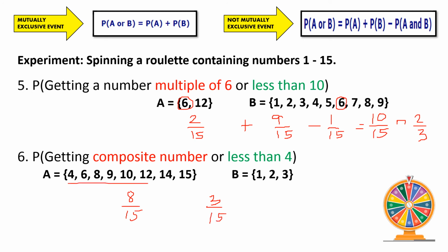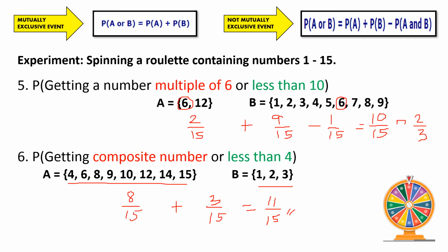Upon looking at the elements, nothing is shared or nothing is common. Therefore, this number 6 is under mutually exclusive. So no subtracting value. So we just simply add these two numbers. So 8 plus 3, that gives us 11 over 15. So it cannot be further simplified. So this serves as our final answer.